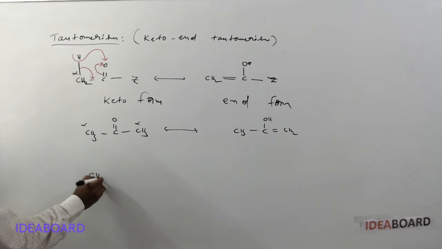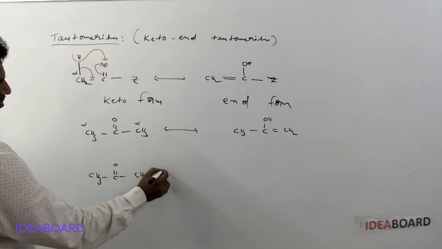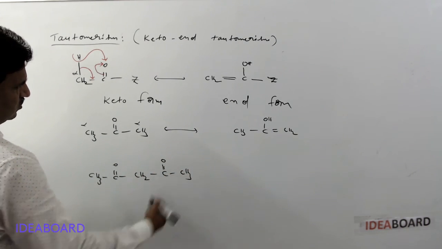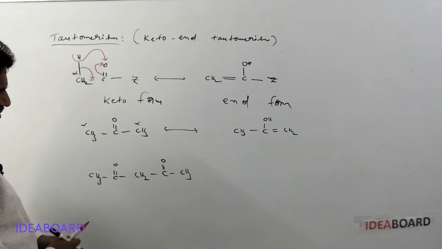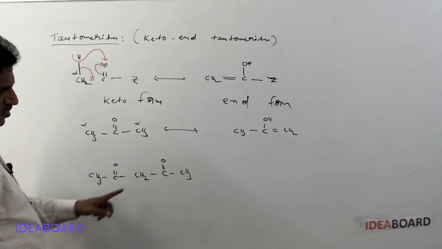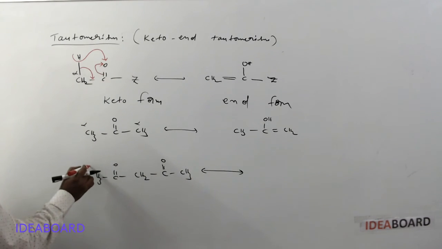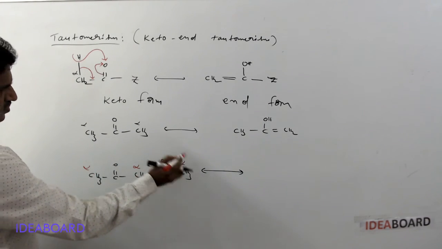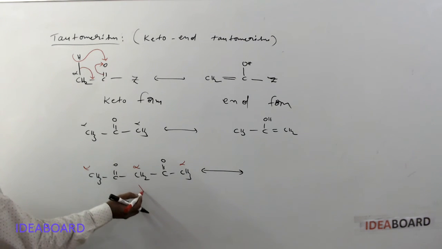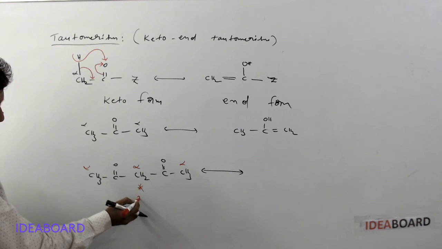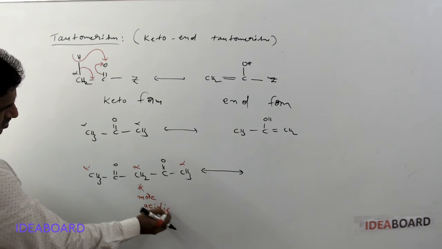Suppose you have CH3, C double bond O, CH2, C double bond O, CH3. This is called acetyl acetone. Two keto groups are present, this group is called the acetyl group, and this is known as acetone, for example. Here this is alpha, this is alpha. These alpha hydrogen atoms are more reactive. Please remember, these alpha hydrogens are more acidic.